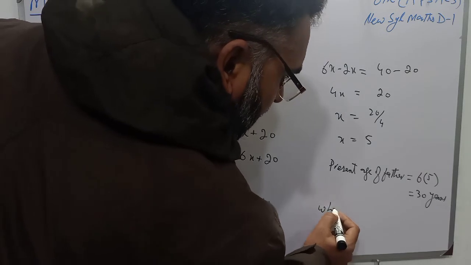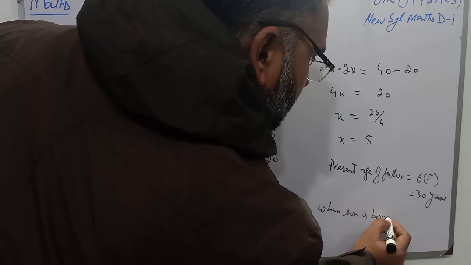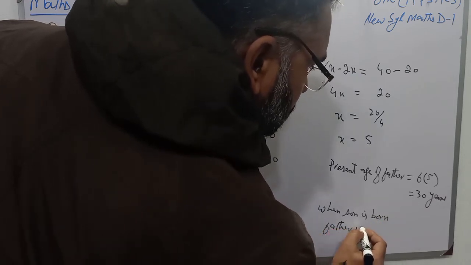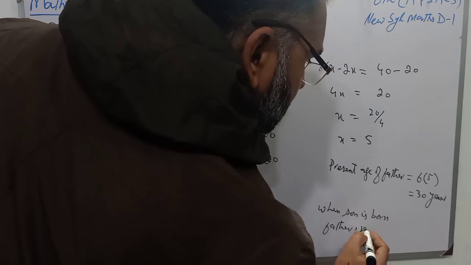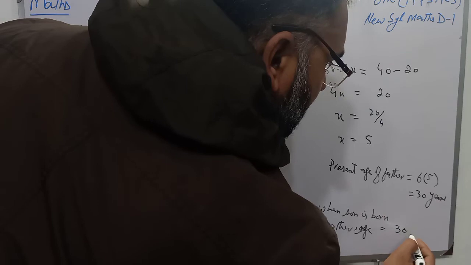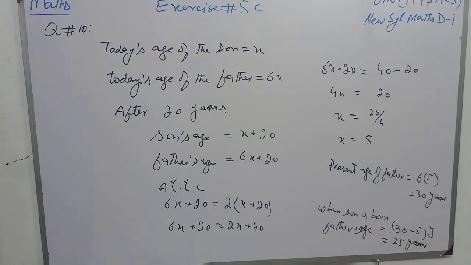So when the son is born, the father's age will be, students, subtract the son's age from the present age of the father, 30 minus 5 years. So at that time the father was 25 years old.